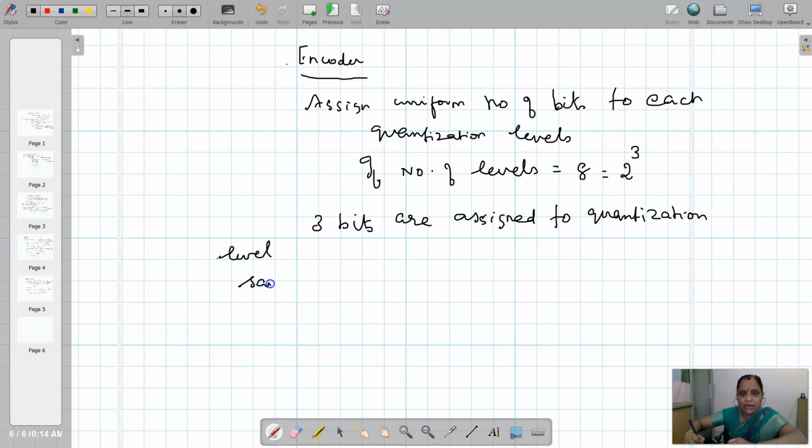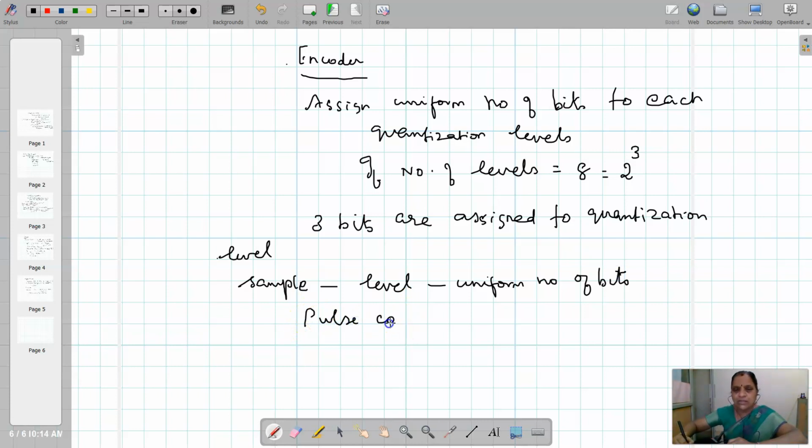So sample, it is converted into level, then level is assigned uniform number of bits. This is the pulse code modulation.